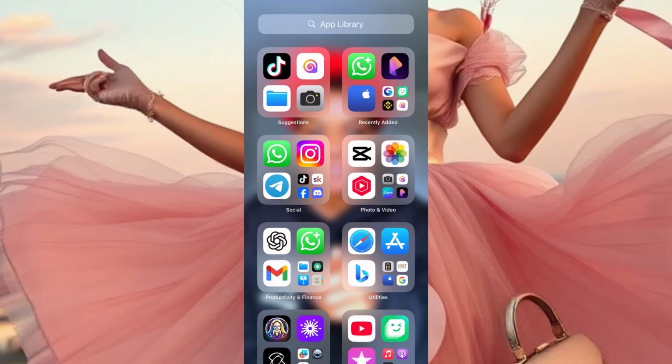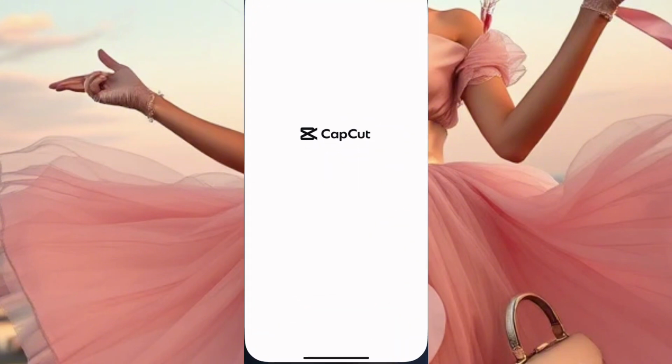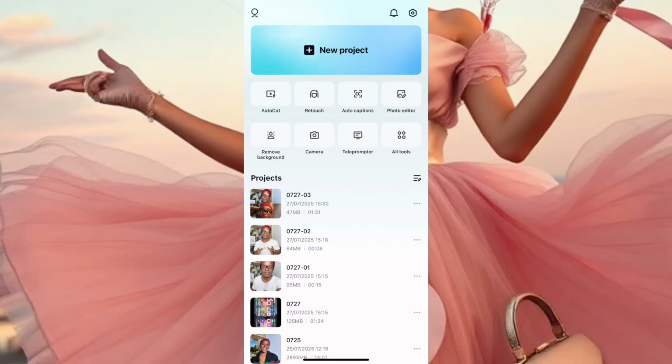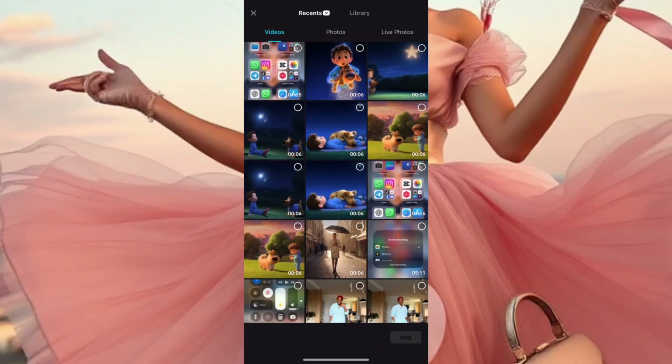Okay, so the next app I'm going to now will be the CapCut app to put our videos together and put the story together. Now I'll click on CapCut and wait for it to open, right? Now I'll click on new project. Where you see new project, I'll click on new project. Now once you click on new project, you have your videos already like this in your gallery, and what you need to do is select them one after each other, which means which one comes before which one, because you already know the story and you generated it.